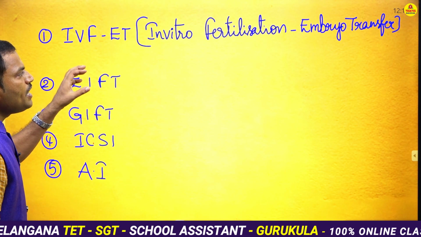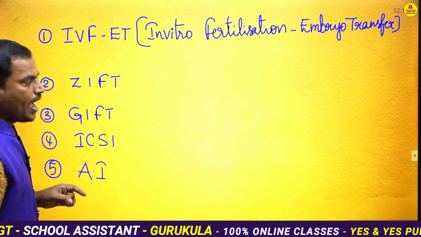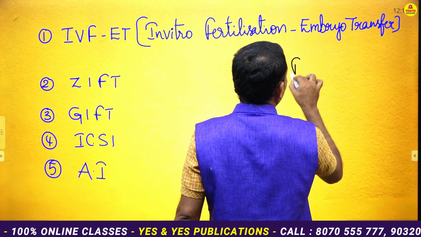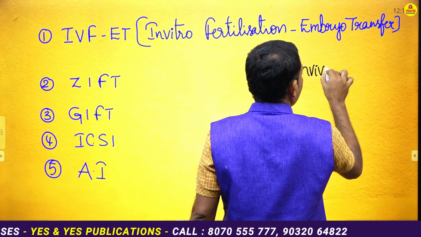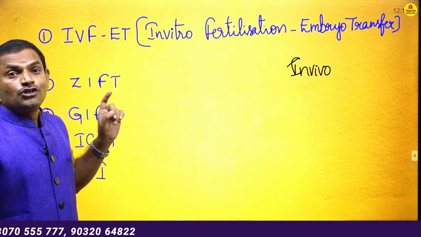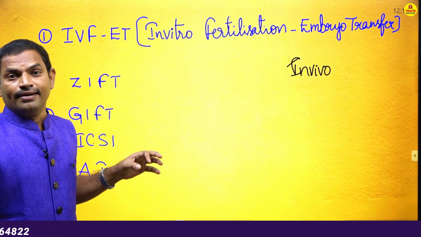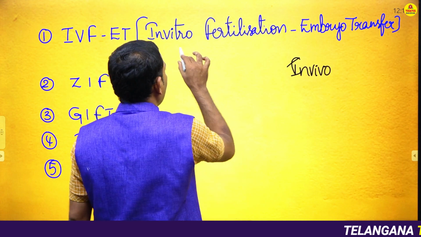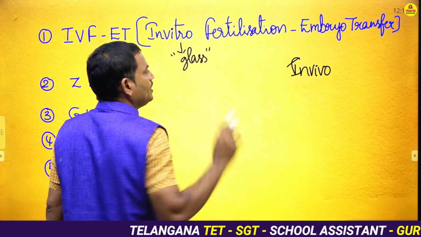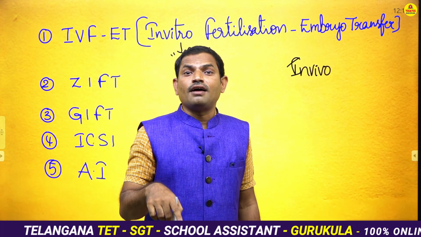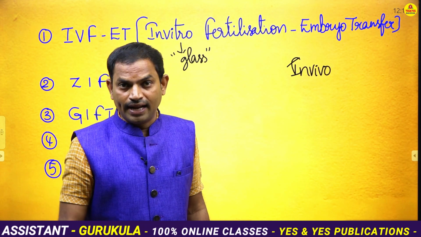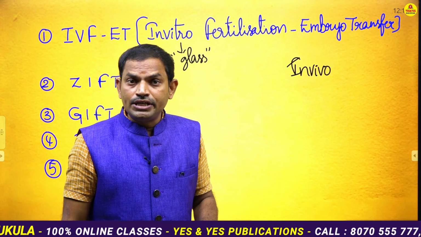Now what do you mean by the word in vitro? Here you have one more word also, that is in vivo. What is the difference between in vivo and in vitro? In vitro is a Latin word, which means glass. In general, the process of fusion of male gamete with female gamete is called fertilization.